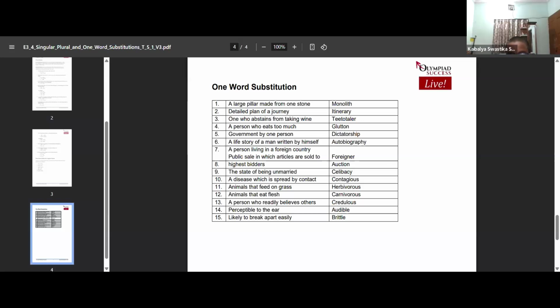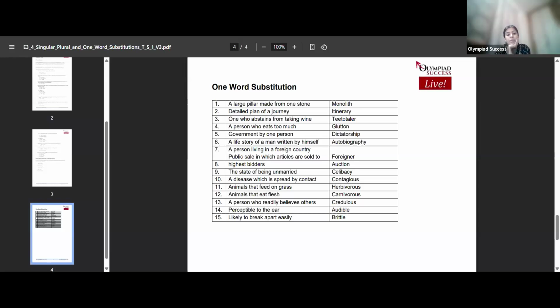A person who eats too much: glutton. Government by one person: dictatorship. A life story of a man written by himself: autobiography.